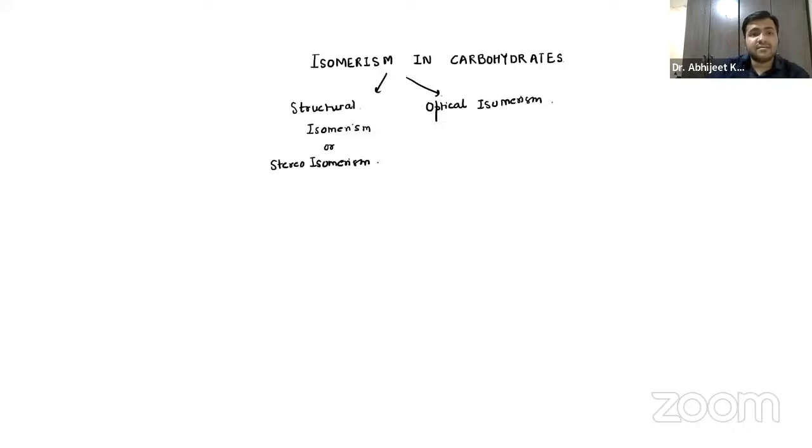Now, what is the difference, guys? When I say structural isomerism, remember I'm talking about the same molecular formula and different structural formula.